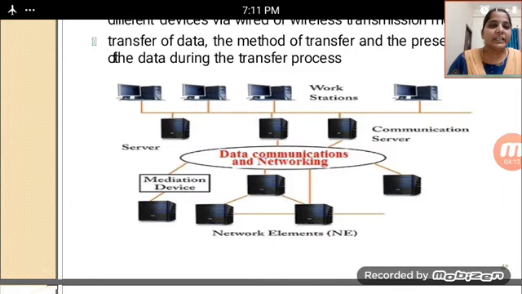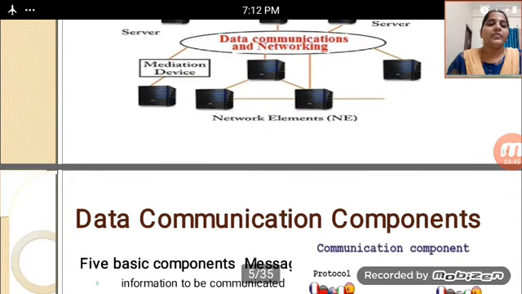After that, the data communication and networking have network elements. Whenever we want to retrieve the type of information, or whenever we want to see the data type which is communicated, both devices are sharing or transferring the data from one system to another system. This is about the network elements. By using the network elements, we are transferring the data.